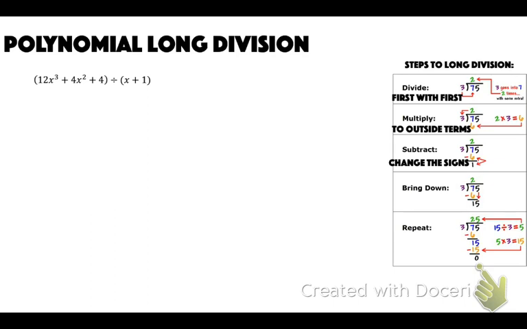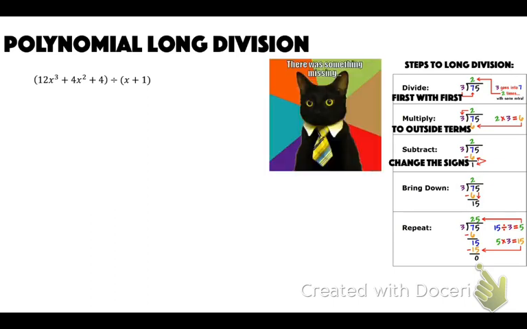Okay. This one, here it looks like there is something missing. So notice, if we go along this, we have x cubed, x squared. We just don't have an x. So what that means is we need to put in a 0 for where the x is. We have to put a placeholder there. So then we can divide this, and then we just go through the steps exactly like we were doing before.